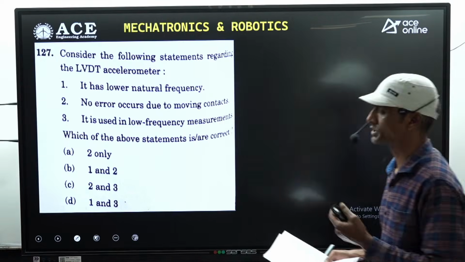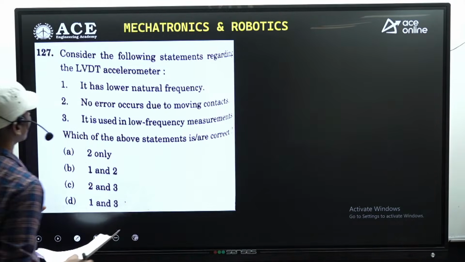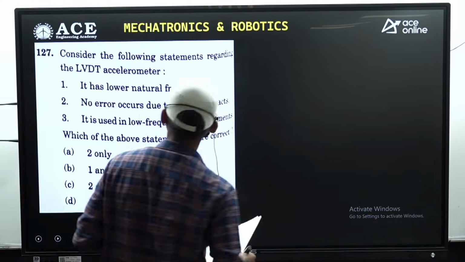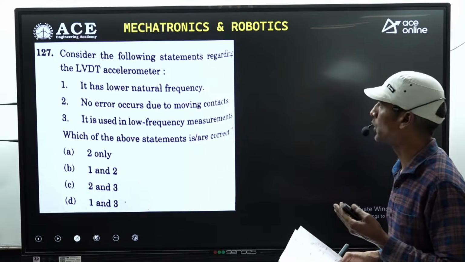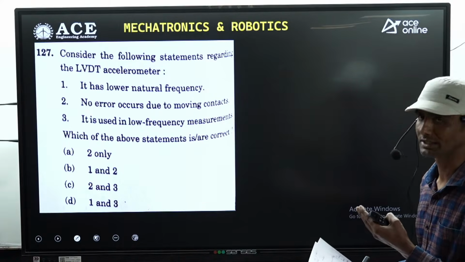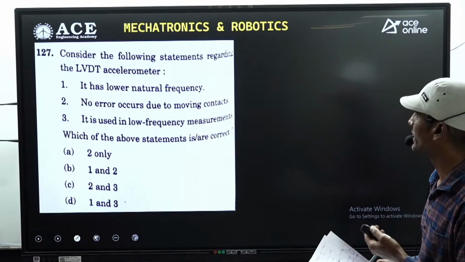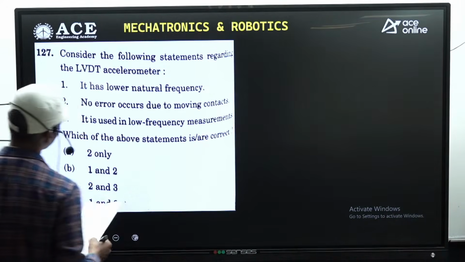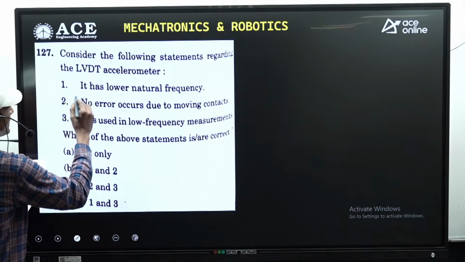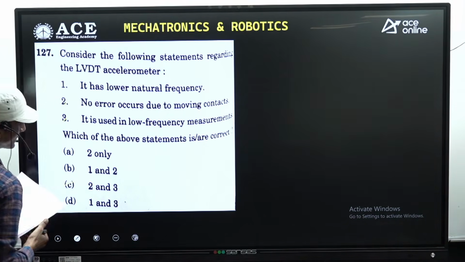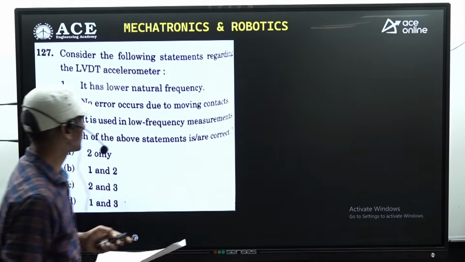So after that we have a question concerned to the LVDT, the linear variable differential transformer. Consider the following statements regarding the LVDT. The first statement says that it has a low natural frequency, the second says that no errors occur due to the moving core, and the third says it is used for low frequency measurements. Which of the statements are correct? From this concept we know that 2 and 3 are correct, and the first is incorrect. So option C is the correct answer to this question, right?